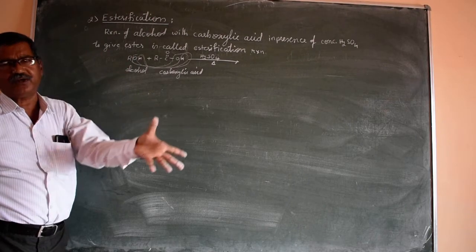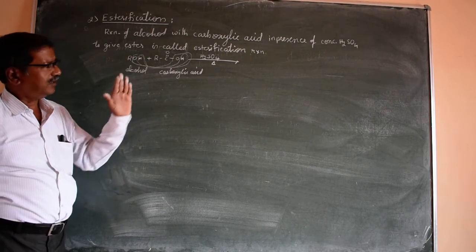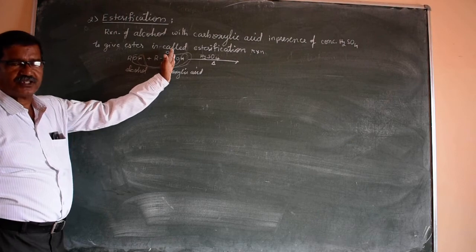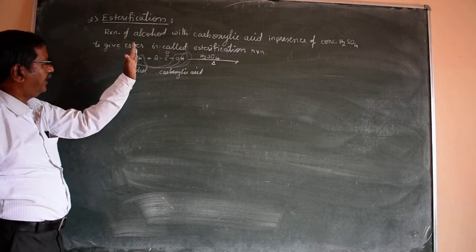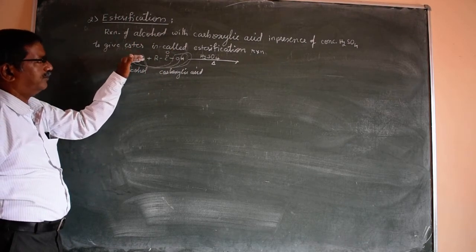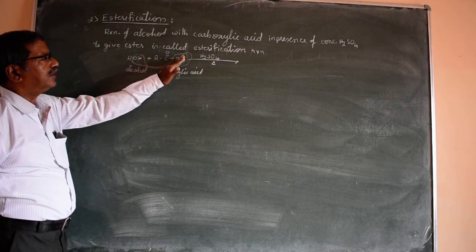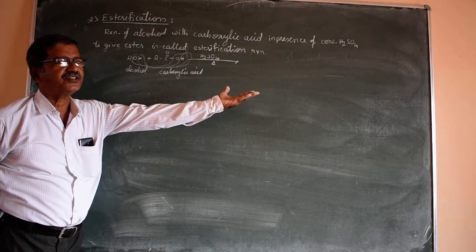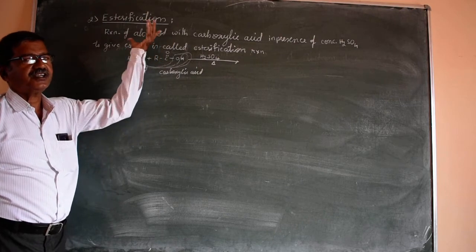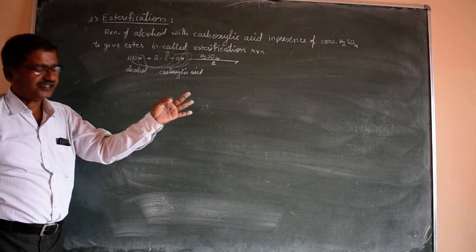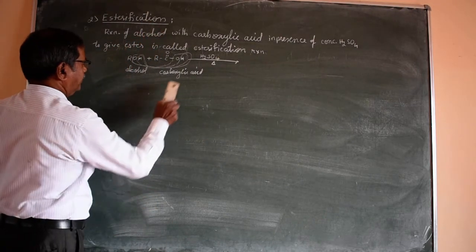This is very important. Remember, the OH group of the carboxylic acid and the hydrogen of the OH group of the alcohol are involved in the elimination of H2O during esterification reaction.